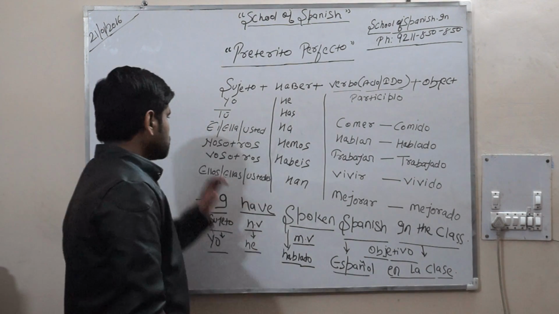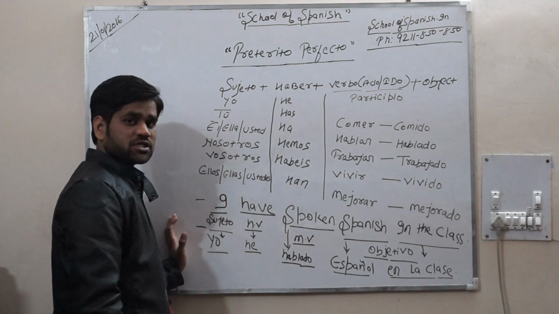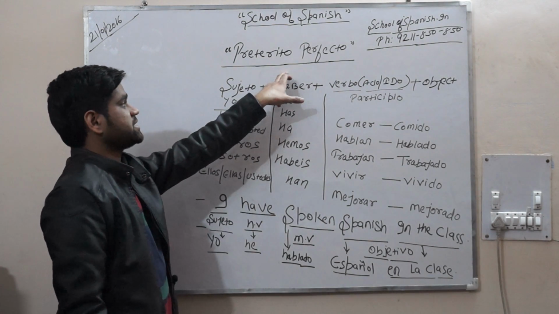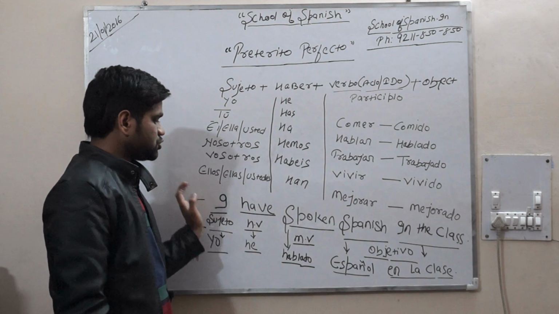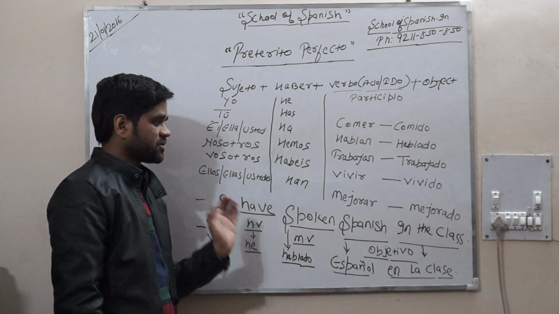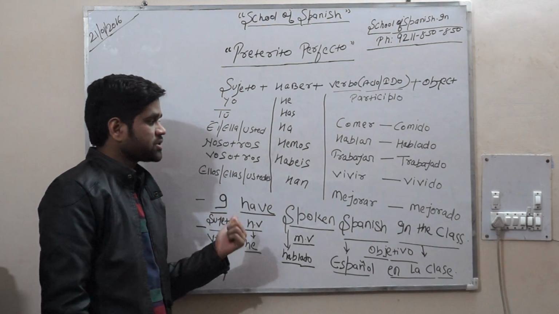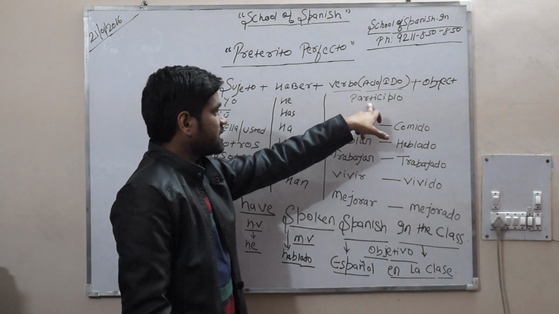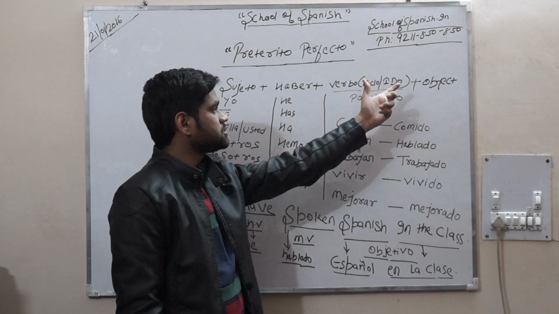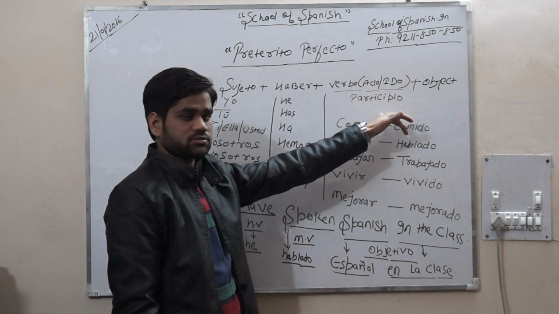Okay, so this is the structure, the complete structure to make sentences of pretérito perfecto, present perfect in Spanish. Using this structure you can make the perfect level of the sentence, and keep in mind that ado and ido are very important to make the sentence.